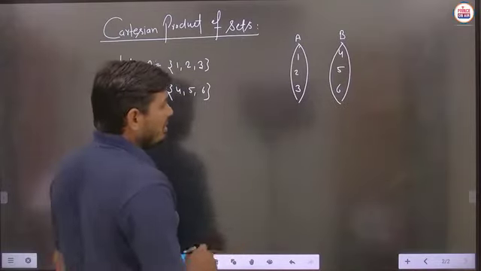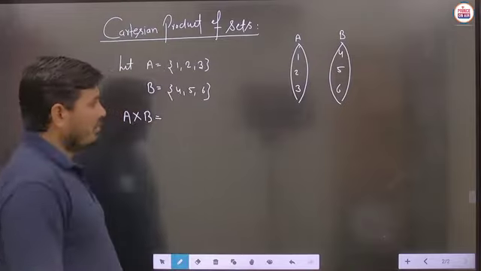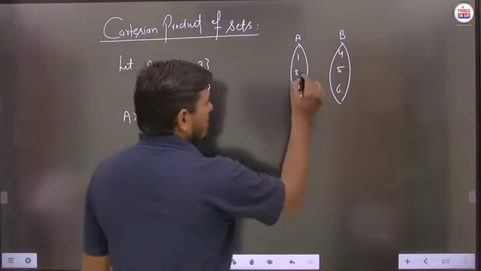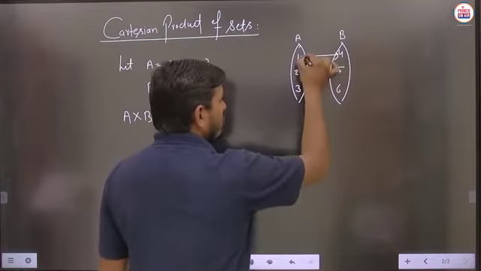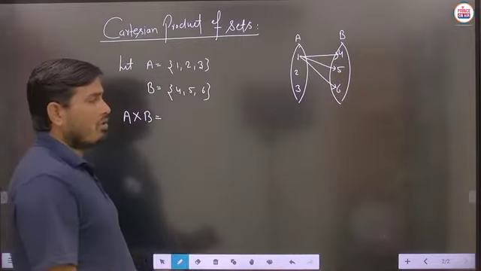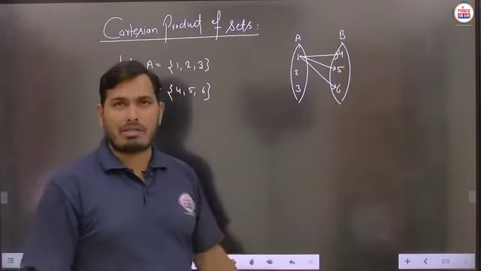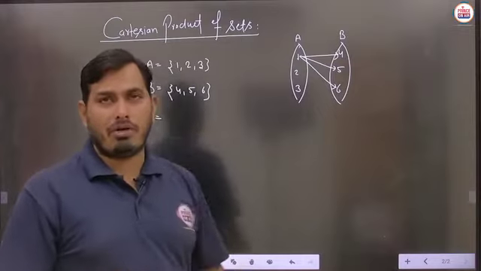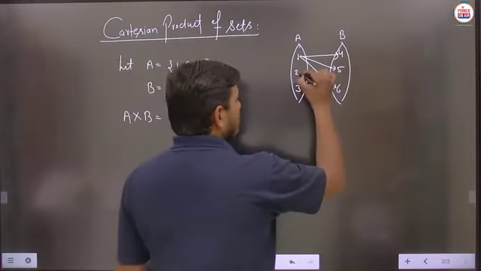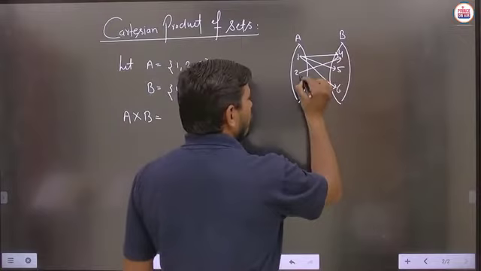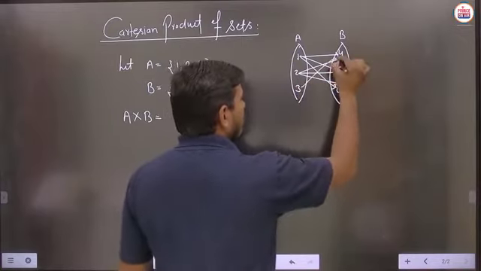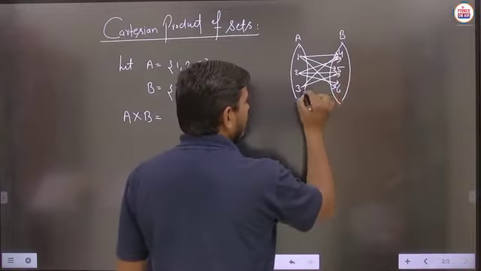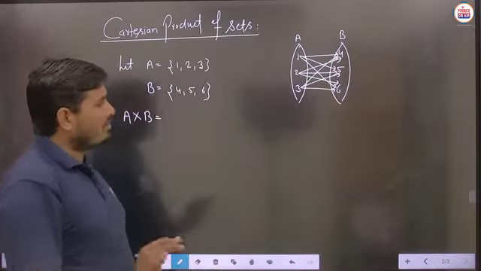So basically in the Cartesian product, we have to make arrows here. We will join this element to this element, and you can join this element with this element, and this element with this element. Each and every element of this particular set is joined with the elements of set B. Similarly, you can join 2 with 4, 5 as well as 6. Similarly, 3 is connected with 4, 5 and 6.